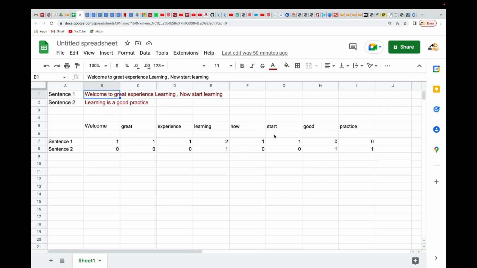All right, then I continued. Learning is here, but I did not add it over here. And then "is" is going to be a stop word, so we're not going to add it. The same thing with "a", right? And then I added good and then practice.